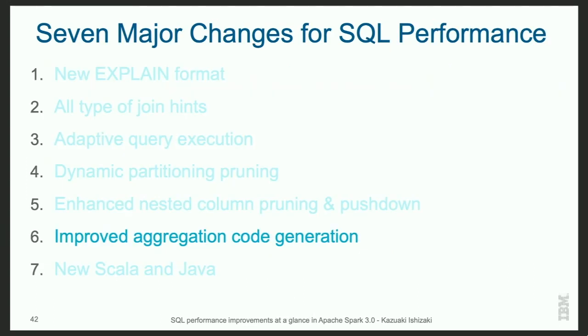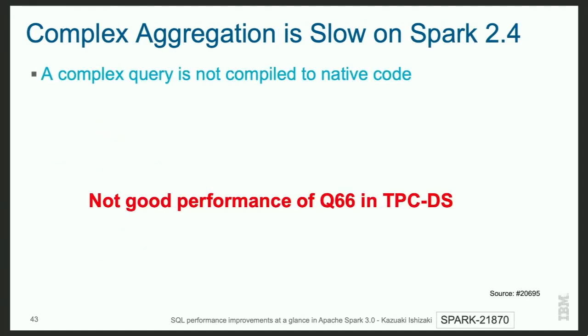So next one is an improvement for complex aggregation. On Spark 2.4, a complex aggregation query is slow. This is because the query is not translated into native code. For example, it happens in TPC-DS queries. Why does it happen?